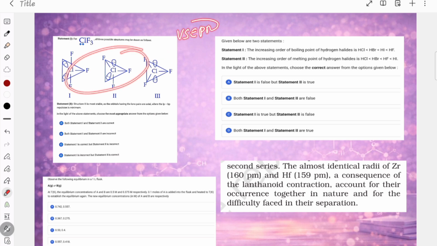In VSEPR itself, you have Bent's rule, where you know where you should put the lone pair, and not only the lone pair, you should know where you have to put the more electronegative atom. For example, fluorine is more electronegative, right? A more electronegative atom, for example fluorine, you should put in less percentage s character. So the concept is repeating. You can get some other question related to this concept. So whenever you are taking a PYQ, make sure you are learning the concept properly, so that if the same kind of question or a related question comes, you can do it.